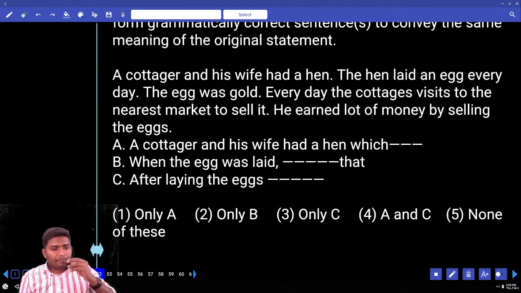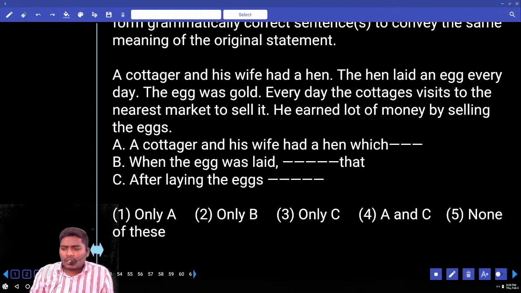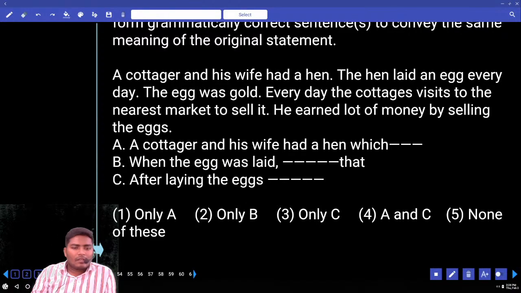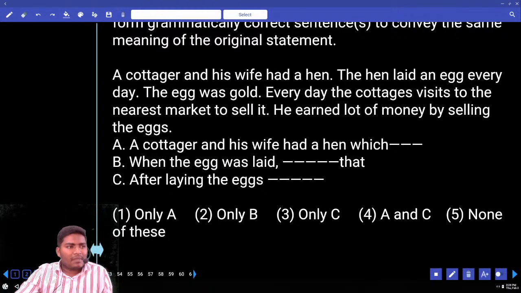Starters. Have you read this story in your school days? These are the sentences taken from a story. Very simple story. Now what is the story there? A cottager and his wife had a hen. The hen laid an egg every day. The egg was gold. Every day the cottager visits the nearest market to sell it. He earned a lot of money by selling the eggs.